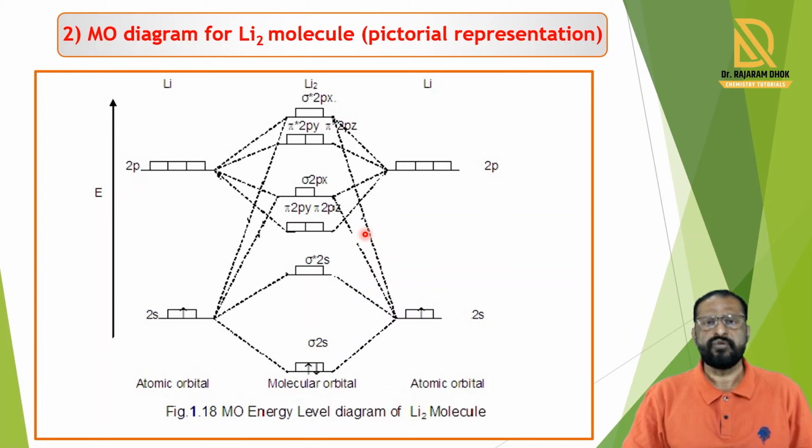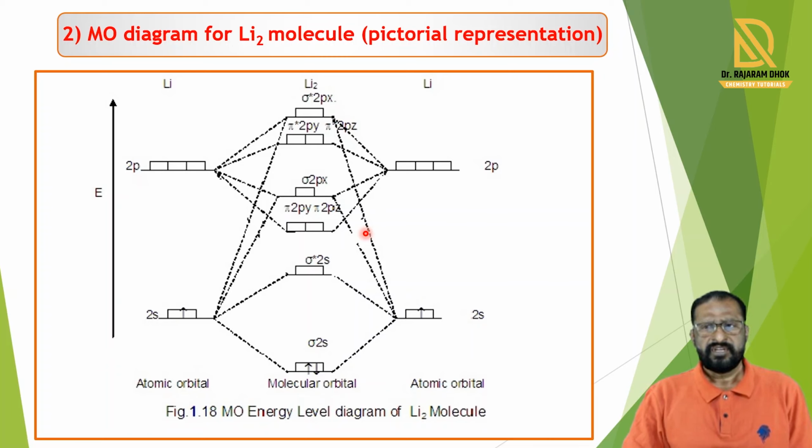In that homonuclear diatomic molecule lecture, we have seen two types of diagram. One is the general diagram, in which the general electron configurations are filled. In the other diagram, interaction between the first atom and the second atom is possible.